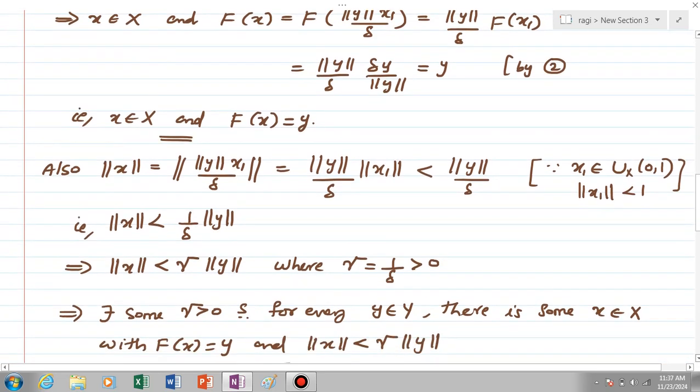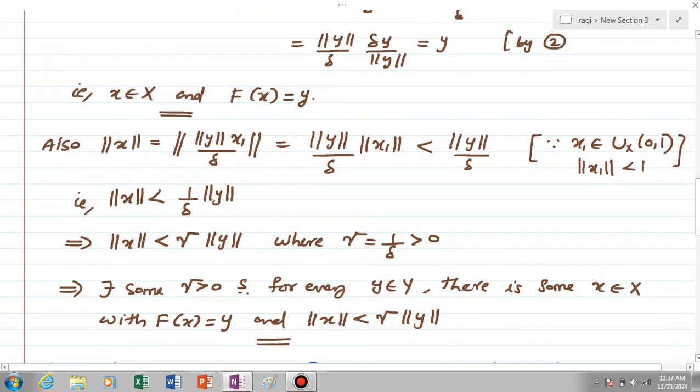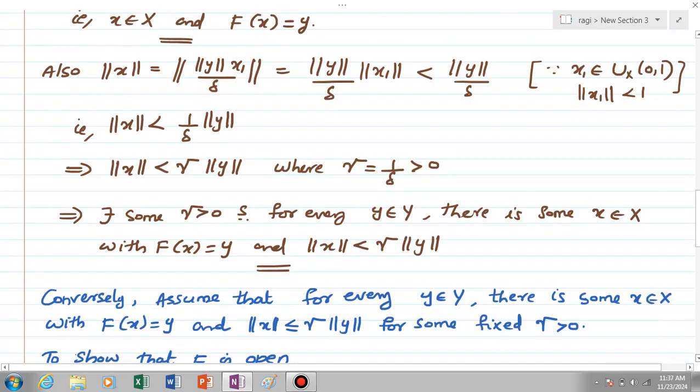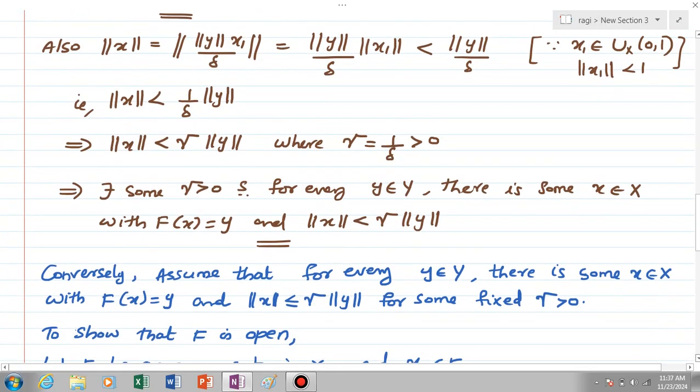So we have proven that there exists some gamma greater than 0 such that for every y element of Y there is some x element of X with f of x equal to y, and norm x is less than gamma into norm y. So this is the necessary part of this theorem. Conversely, we have to prove that assuming this conclusion, f is an open map.